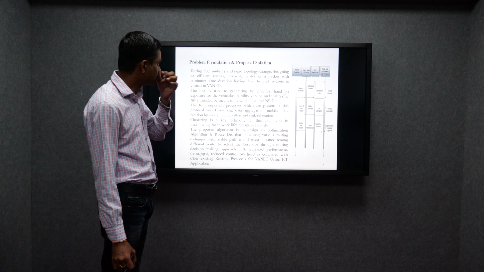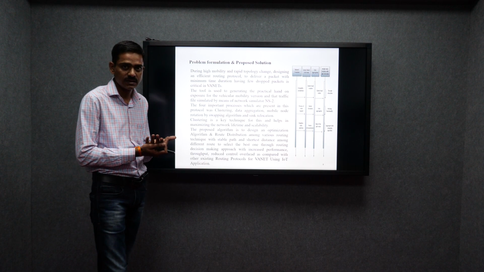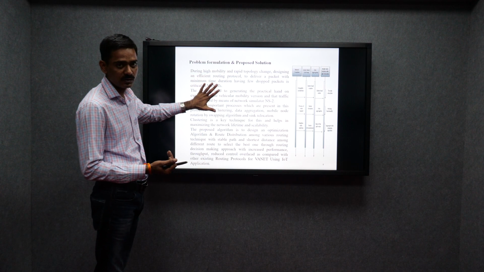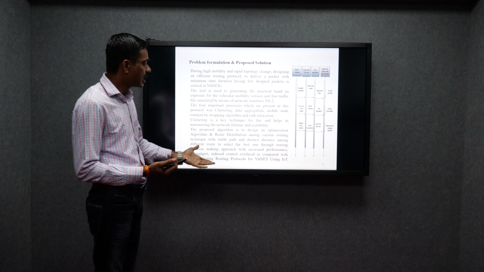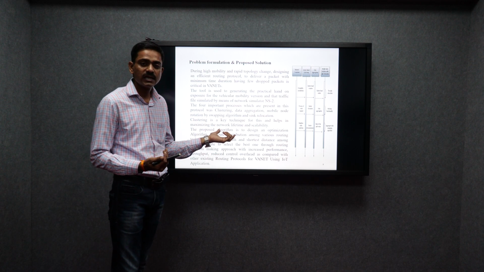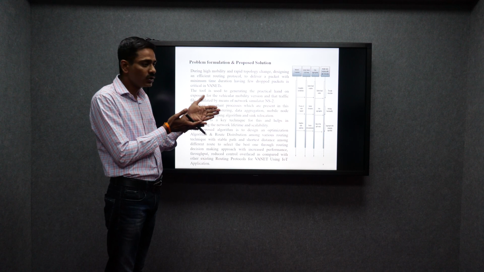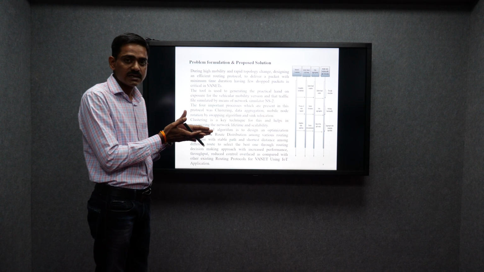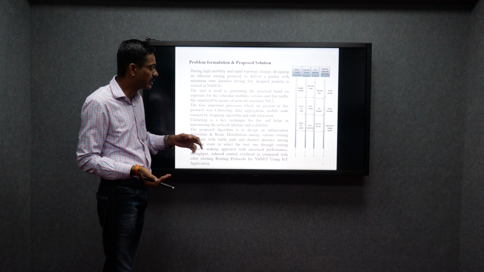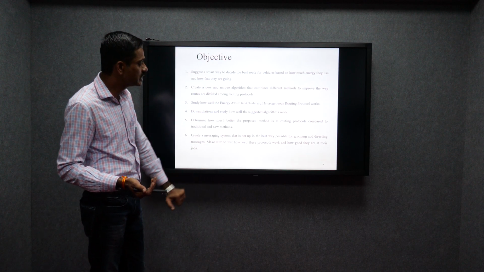Problem formation and the proposed solutions. The main problem is saving energy. In this process, I am applying this with the help of the network simulator, and applying ERCHR algorithms, the energy aware clustering algorithms, integrating both the fields of the stabilization protocols and ERCHR protocols. So I implement new things to be identified in the new criteria. So this is my proposed solution, and these are my objectives.